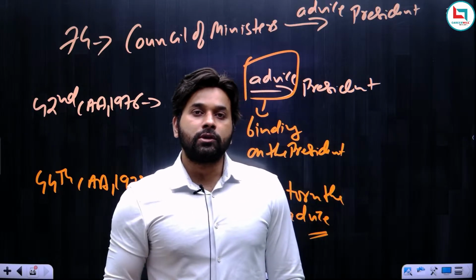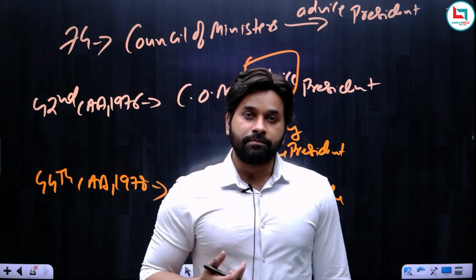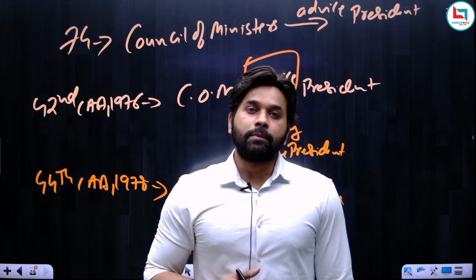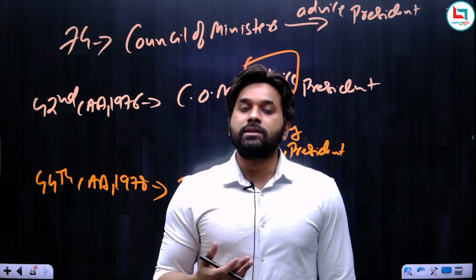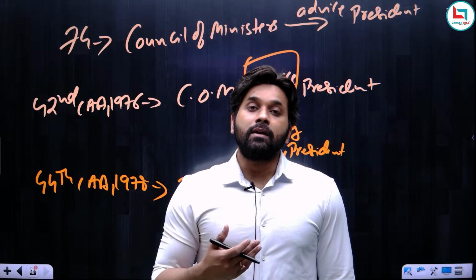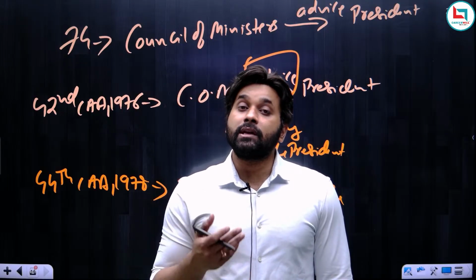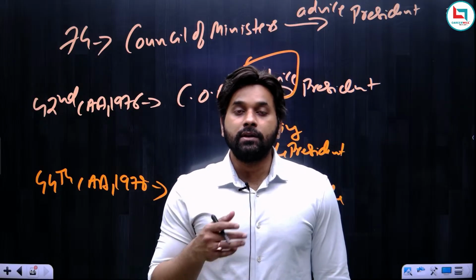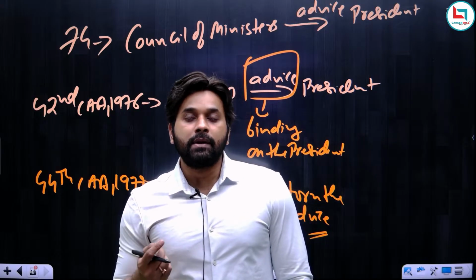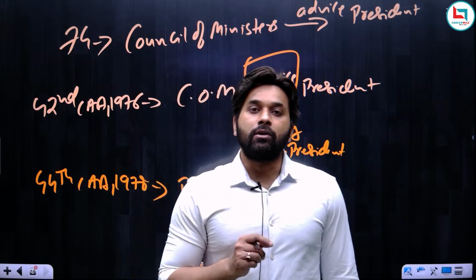So the question can come like this: which amendment authorized the president to return the advice? It was the 44th Amendment Act. And if the question comes like this: which amendment made the president bound by the advice of Council of Ministers? It was the 42nd Amendment Act of 1976. I hope this is clear, what was the role of the 42nd Amendment Act and the 44th Amendment Act in the advice given by the Council of Ministers.